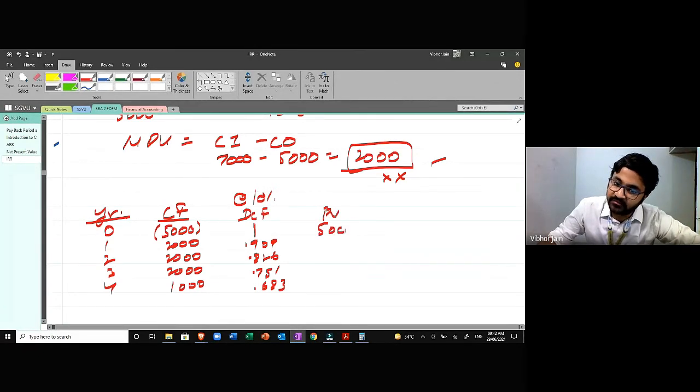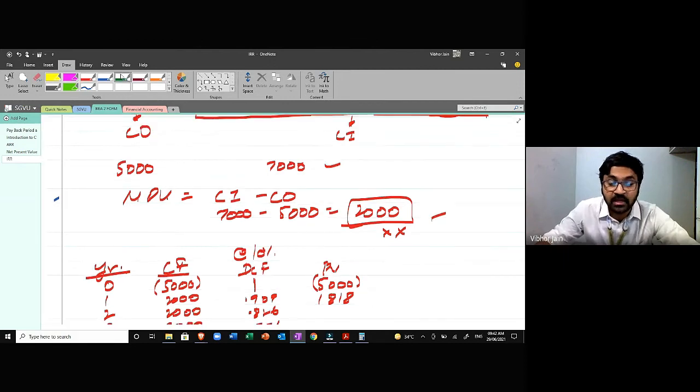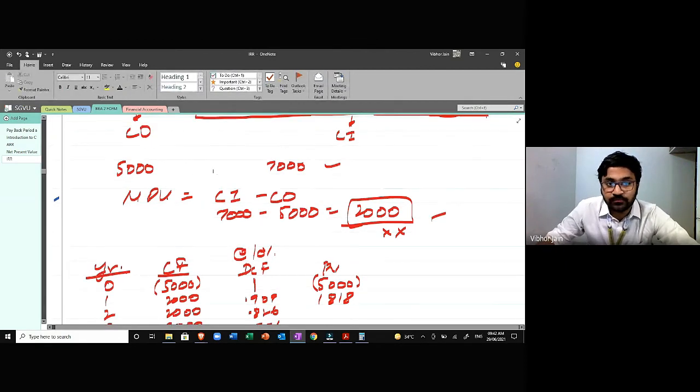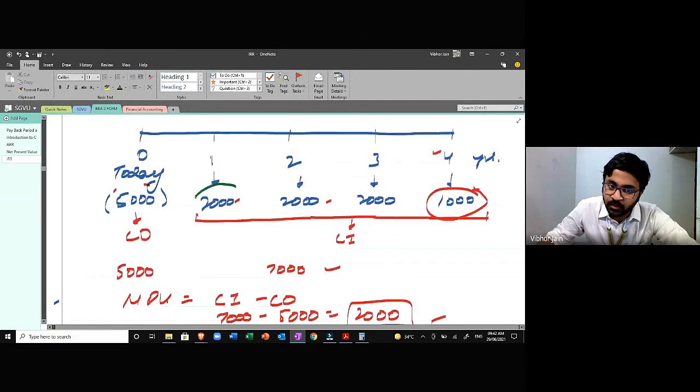This would be 5,000 negative, and then 2000 into 0.909, it would be 1818. So what does this mean? I hope you're getting it. Although you will receive this amount after 1 year, the value would not be 2000, the value would only be 1818.